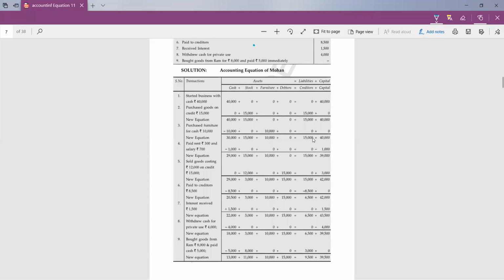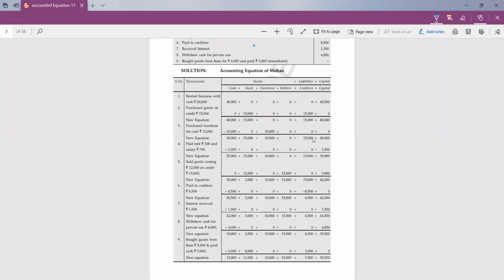Now come to the sixth transaction, paid to creditors. Earlier you had creditors of 15,000. Now you have made them a payment of rupees 8,500. So which two accounts will be affected by this transaction? Yes, very good, Harshita, Aryan, Darshika. Yes, Khushi. Cash and creditors.